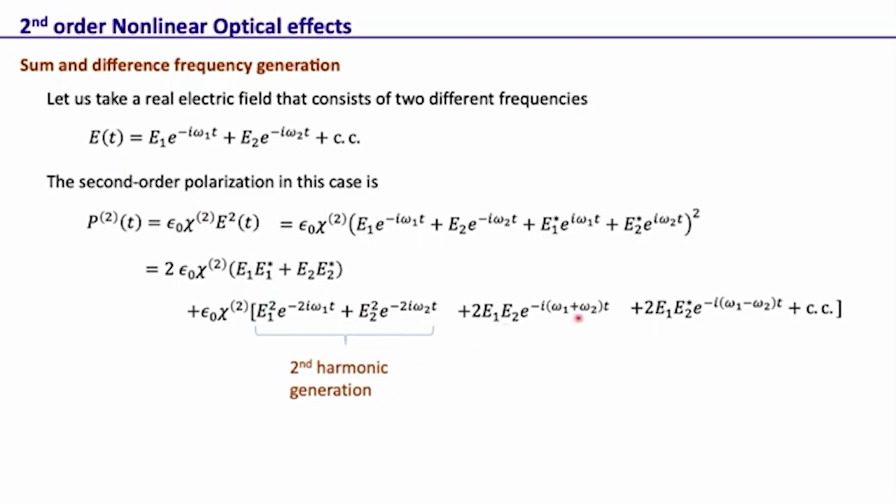Now this term represents the sum frequency generation, because we had omega 1, omega 2, but now we have a field that has a frequency omega 1 plus omega 2. Similarly, we have difference frequency generation, that means we have a field that has frequency omega 1 minus omega 2. So although we had just omega 1 and omega 2, just because the medium has the second order nonlinear susceptibility, and as a result second order polarization, we can produce all these different fields: at twice the frequency, the fields that are the sum of the frequencies, and the field that is at the difference frequency as well.